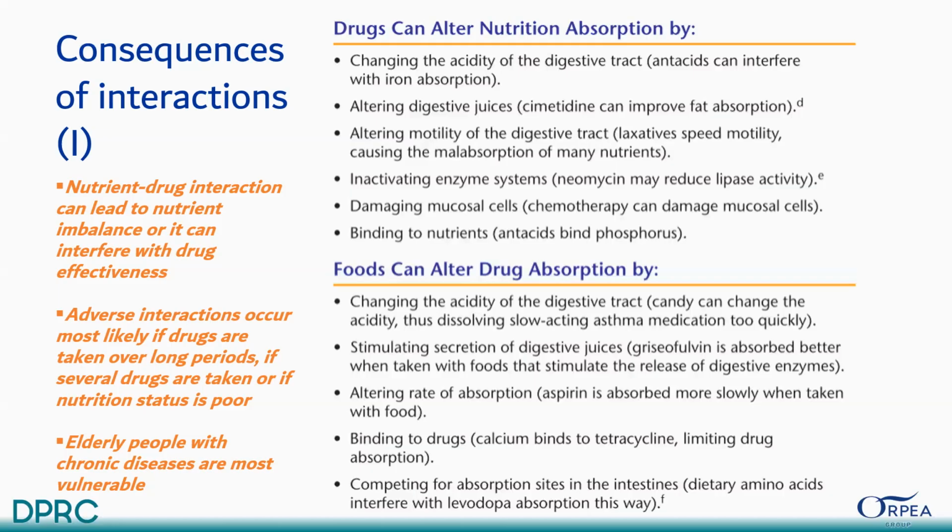Now foods can alter drug absorption, by changing the acidity of the digestive tract. Foods like candy can change the acidity, thus dissolving slow-acting asthma medication too quickly. Some medications are slow releasing, extended release tablets, and they will dissolve very quickly, so the 24-hour effect will be reduced. Stimulating secretion of digestive juices, griseofulvin is absorbed better when taken with foods that stimulate the release of digestive enzymes. Altering rate of absorption, aspirin is absorbed more slowly when taken with food.